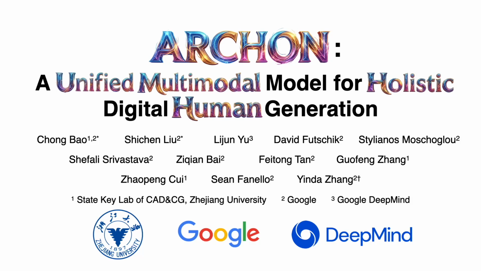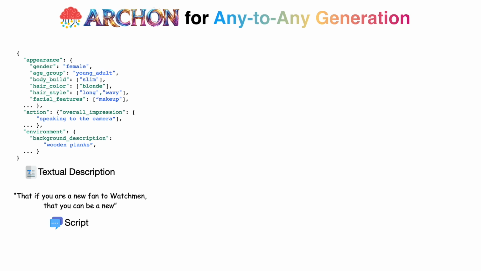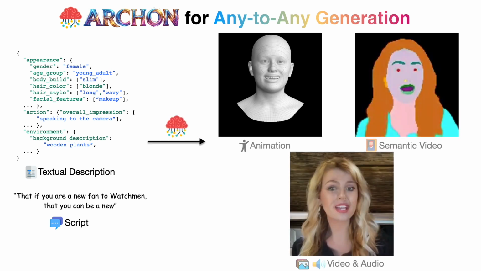We introduce Archon, a unified multimodal model for holistic digital human generation. So, what is Archon? Archon enables any modality to any modality generation across 7 modalities. For example, we provide a textual description and spoken script of the person. Archon then generates synchronized animation, semantic video, and the final video with audio.